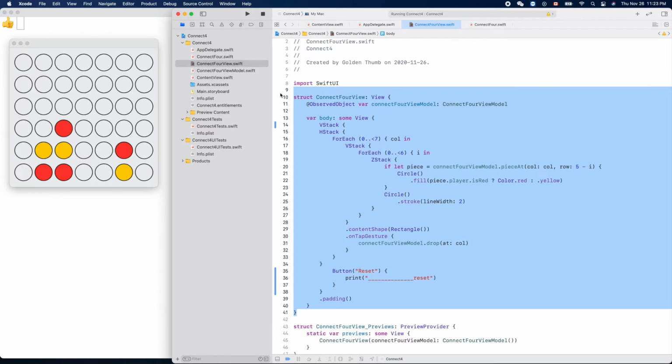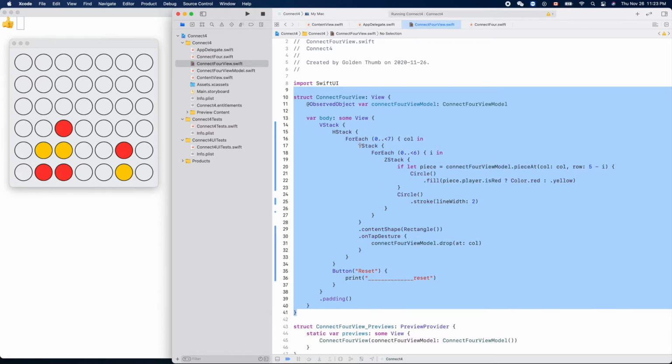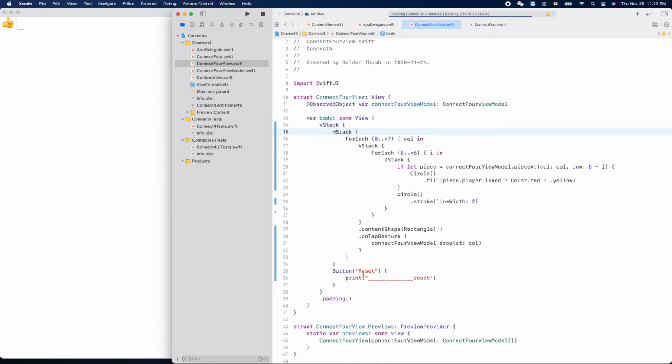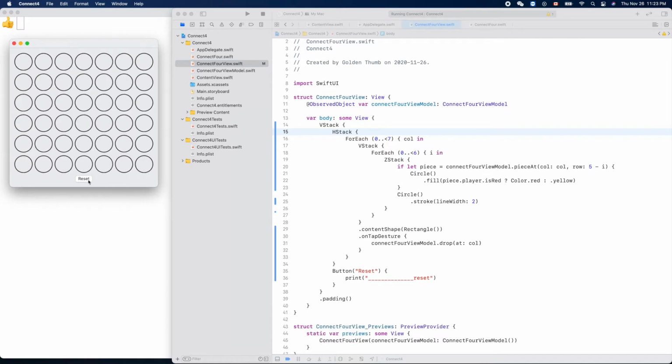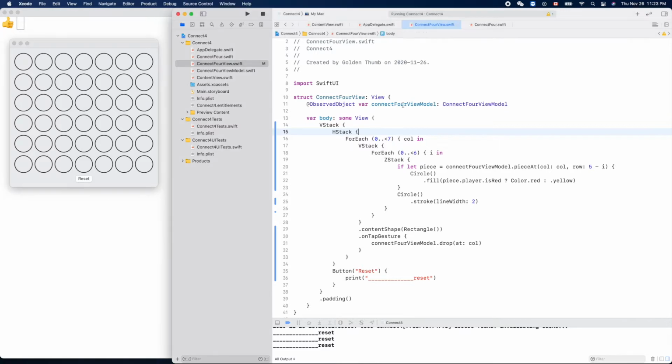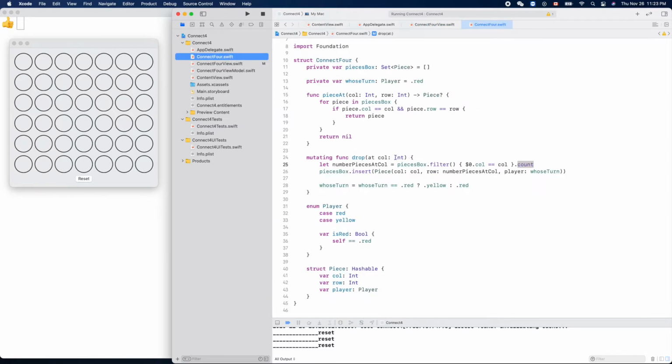Now highlight that, Control I to auto format. Let's see, run it. Reset. Yeah, it works. Now let's add a service. We need a service from our view model, right, to reset. And of course, eventually we need the service from our model.